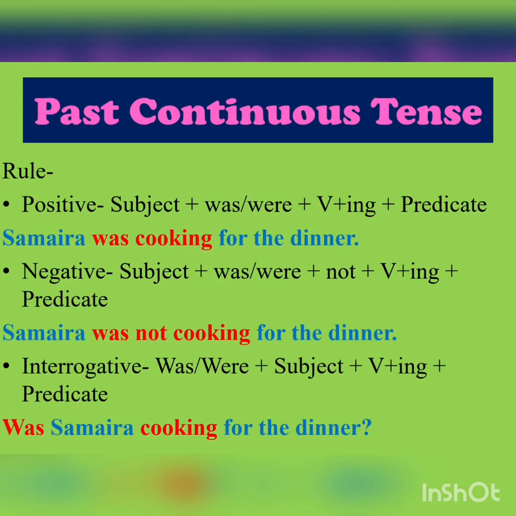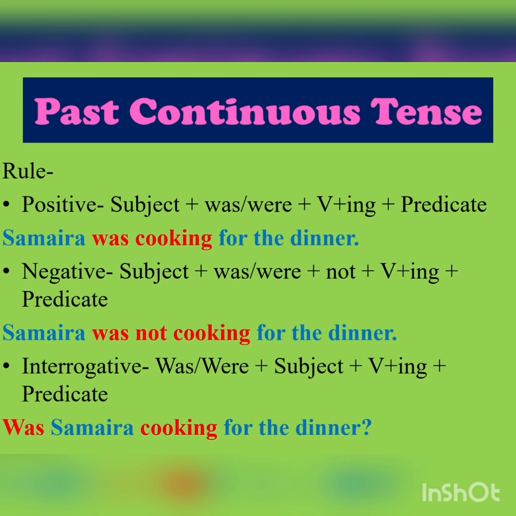Right? And if we observe past continuous tense, then in past continuous tense, again, the verb will be written in ing form and we are going to make slight changes, such as while writing a positive statement, we will use was or were depending on the subject plus verb ing form, such as Samaira was cooking for the dinner, right?